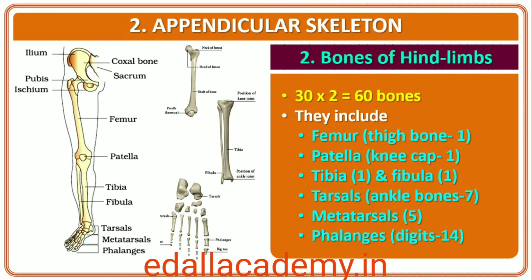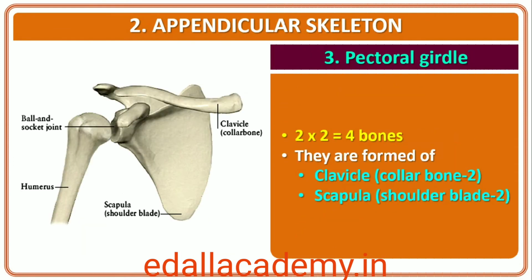Femur, thigh bone, the longest bone, tibia and fibula, tarsals, ankle bones, 7 in number, metatarsals, 5 in number, and phalanges, digits, 14 in number, are the bones of the legs, hind limb. A cup-shaped bone called patella covers the knee ventrally, kneecap. Pectoral and pelvic girdle bones help in the articulation of the upper and the lower limbs respectively with the axial skeleton. Each girdle is formed of 2 halves.